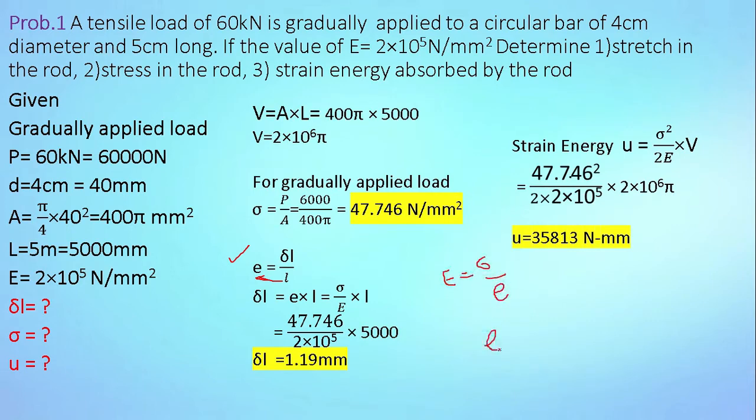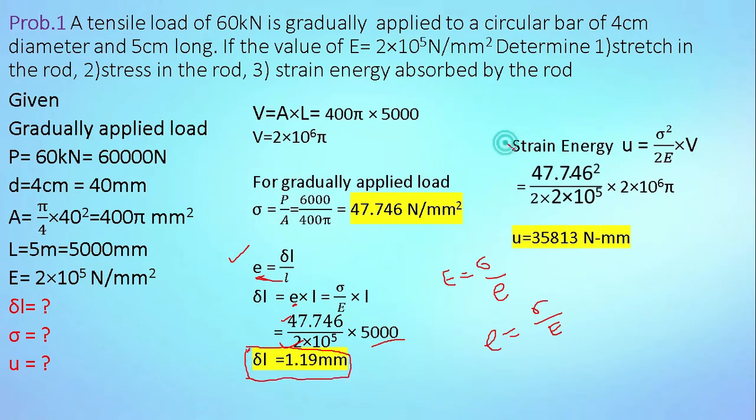So strain can be written as stress divided by E. So replace this value of strain by stress divided by Young's modulus. Therefore the equation becomes sigma divided by E multiplied by length. Put the values of the stress, Young's modulus and length. So after solving this equation, delta L is equal to 1.19 mm. This is the extension in the rod.